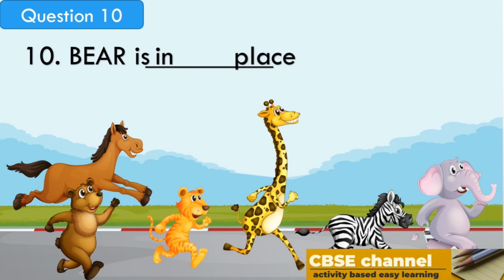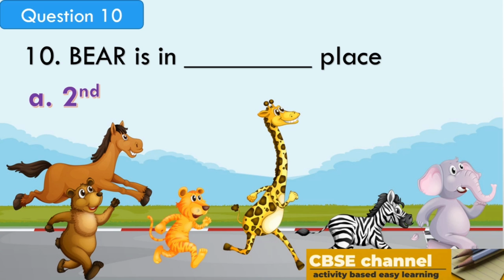Let's see the last question. Bear is in dash place. Option A, second. Option B, fifth. Option C, sixth. Option D, fourth. Your time starts now.